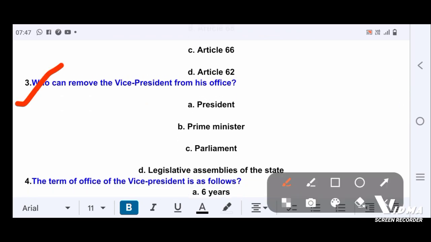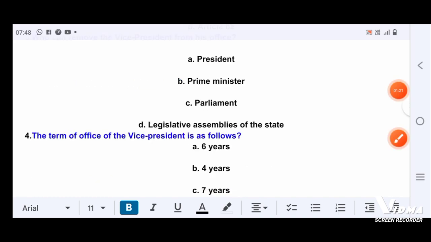Next question. Who can remove the Vice President from his office? Option A, President. Option B, Prime Minister. Option C, Parliament. Option D, Legislative Assembly of the state. Correct answer is option C, Parliament.